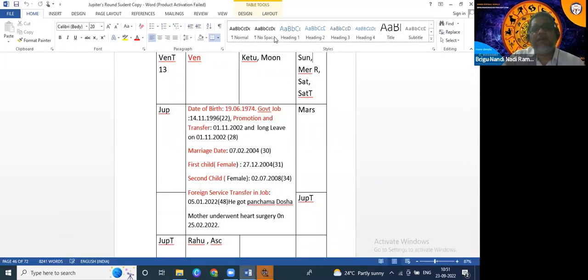In this horoscope, you see, first we have to decide whether the native will get early marriage or late marriage.